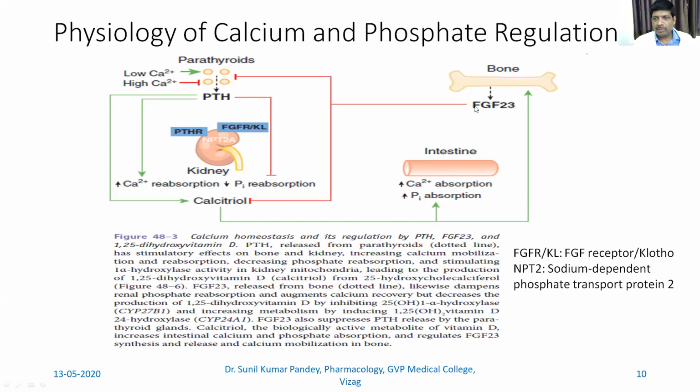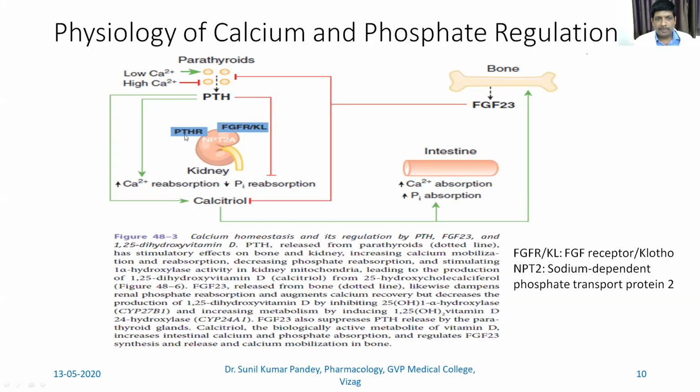Now there is a factor called fibroblast growth factor 23 which is released from bone. It causes inhibition of the synthesis of calcitriol, or conversion to calcitriol, and also it inhibits the parathyroid gland from secreting parathyroid hormone.